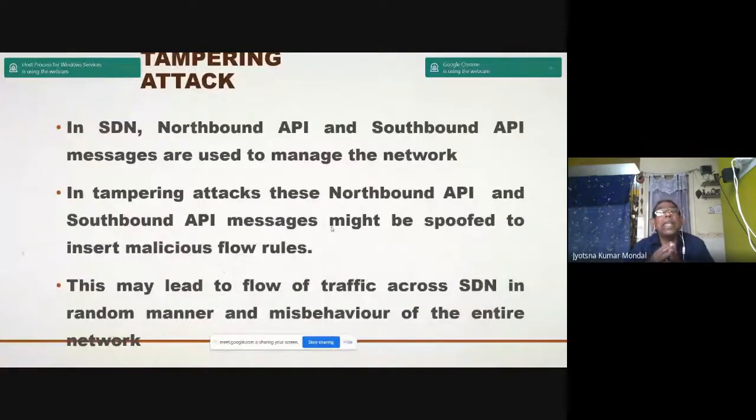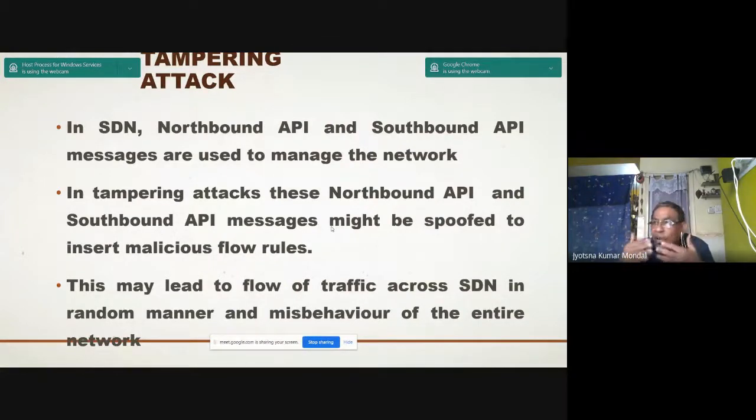Now the tampering attack. In SDN, northbound API and southbound API messages are used to manage the network. I have already discussed this. So in a tampering attack, these northbound API and southbound API messages might be spoofed to insert some malicious flow rule.